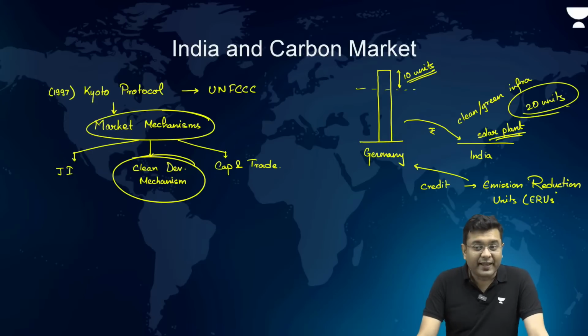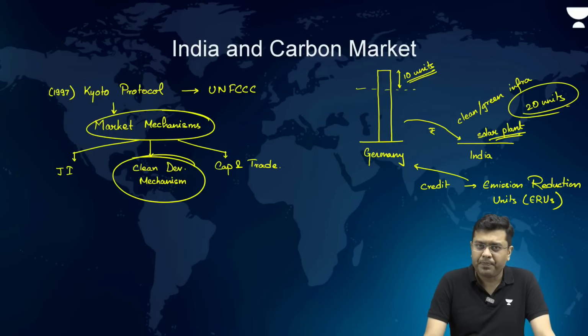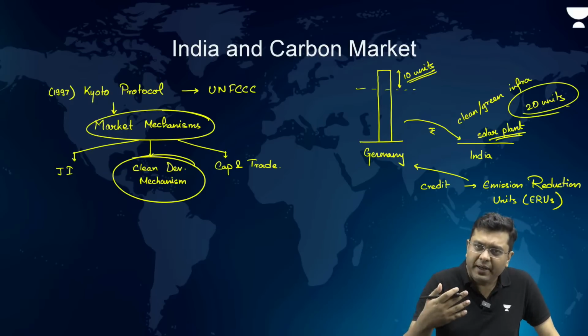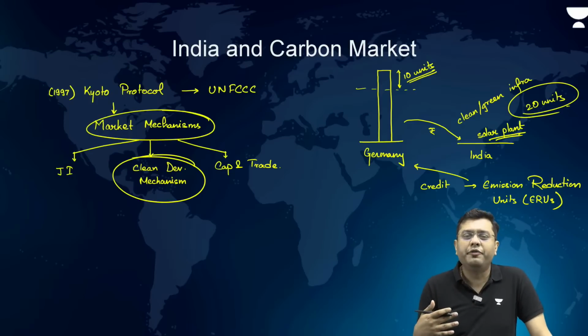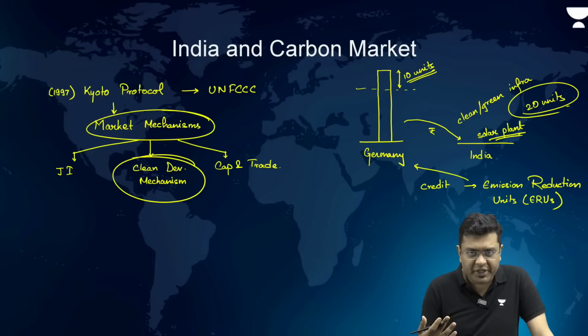This is something that India started implementing and developing. India became a participant in it. By 2011, by 2013, India had become the largest generator of ERUs across the world after China, which indicates that India had been receiving a significant amount of investment in cleaner energy.